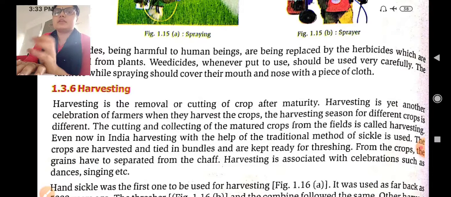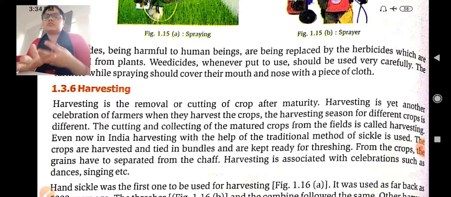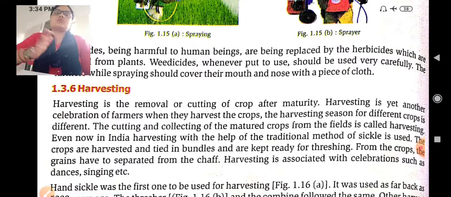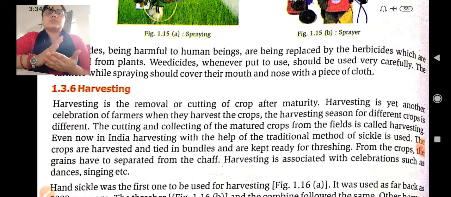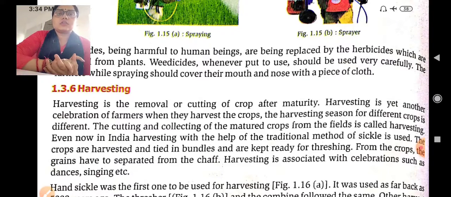And even in India, we can do the harvesting with our traditional method, the sickle. Then they tie up the crop in bundles, and afterward it moves towards threshing, and from there the crop is separated from the chaff, and the husk and the main important crop, the grain, are separated from each other. Okay.